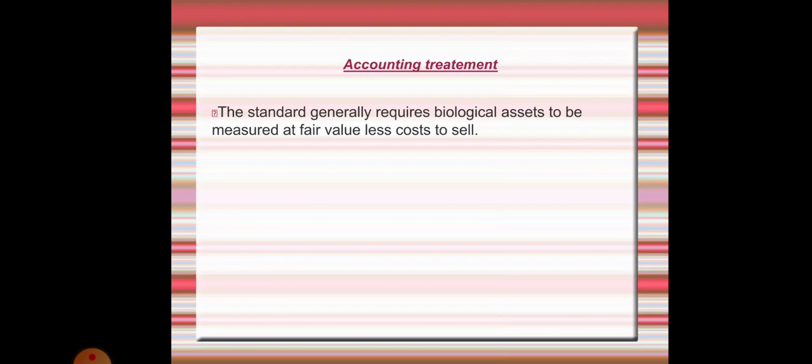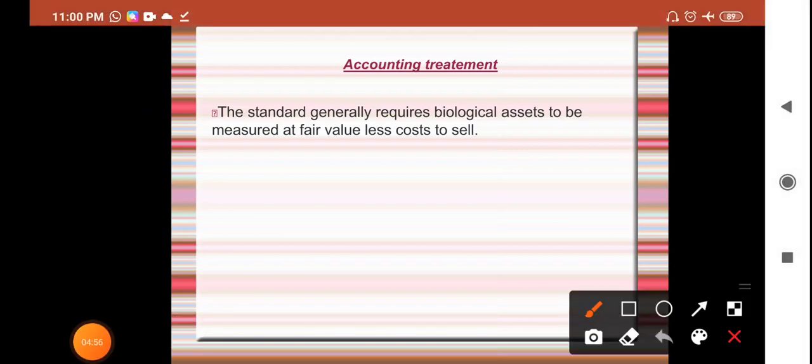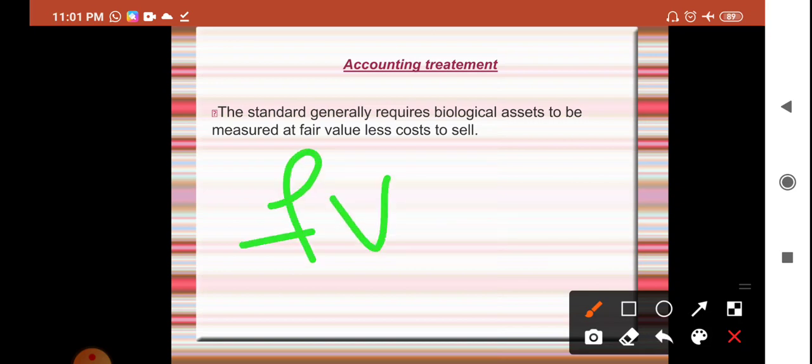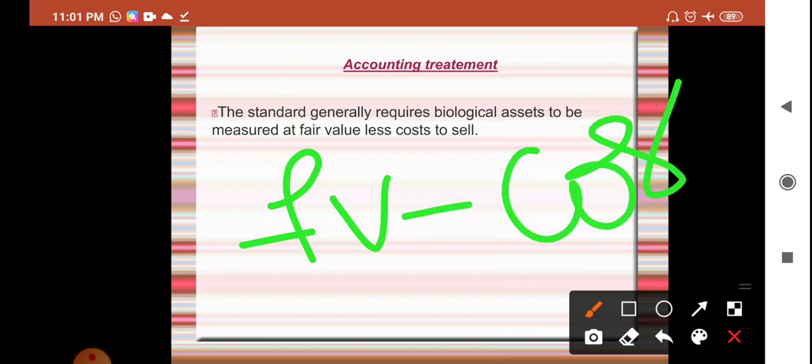Now the last slide of this chapter: how we should show these biological assets in the statements. So the standard generally requires biological assets to be measured at fair value less cost to sell. So whatever the fair value of the biological asset, we have to deduct all the cost incurred for purchasing or all the cost for maintaining that asset. So this is all about this chapter.